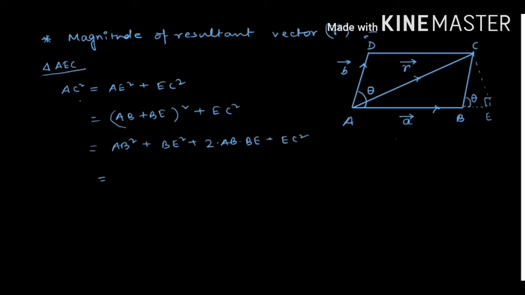Now rearranging this, we get AB square plus BE square plus EC square plus 2 into AB into BE. Say this is equation number 1.